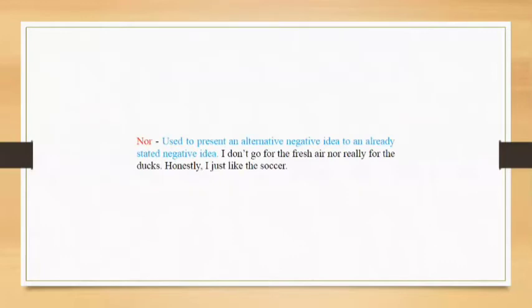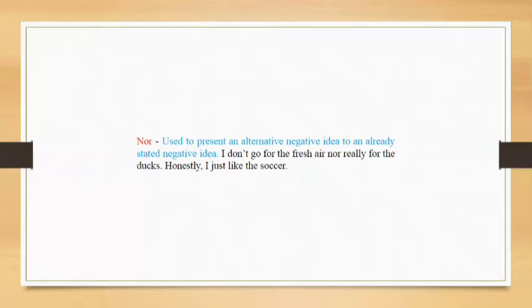The next coordinating conjunction is nor. Nor is used to present an alternative negative idea to an already stated negative idea. So a negative idea is already stated, and we are presenting an alternative idea, and that idea too is negative.